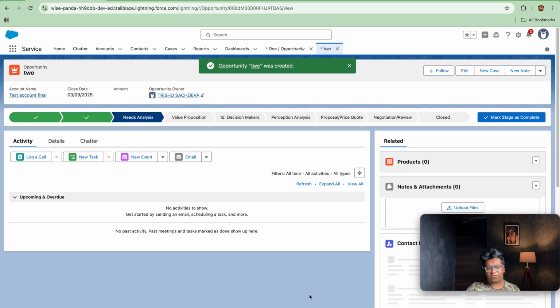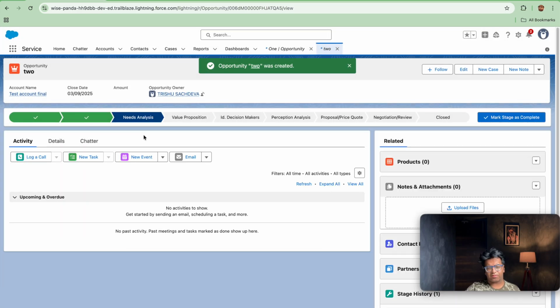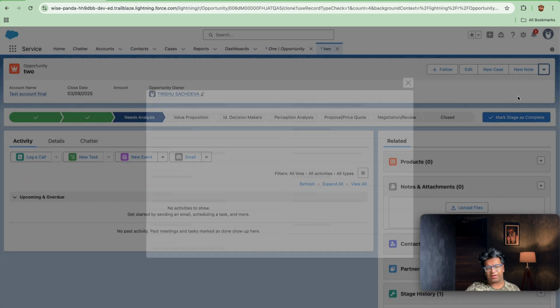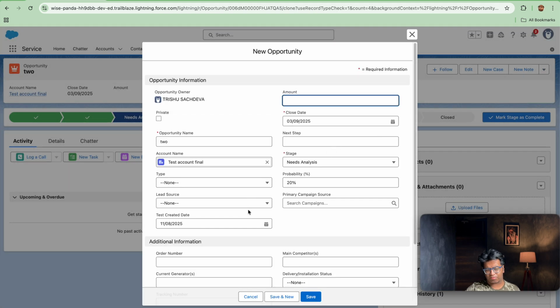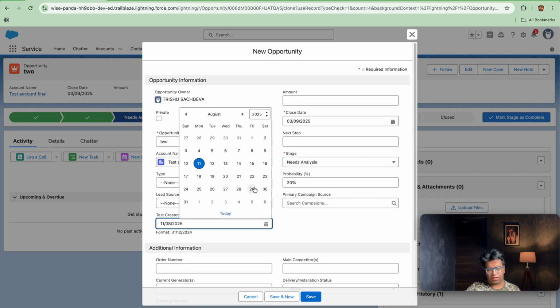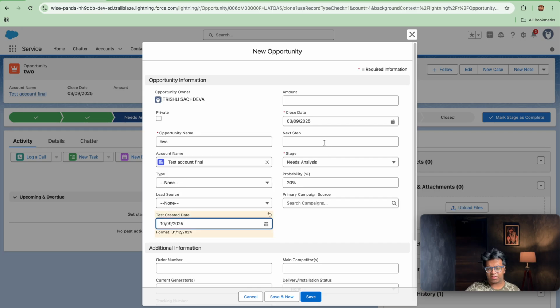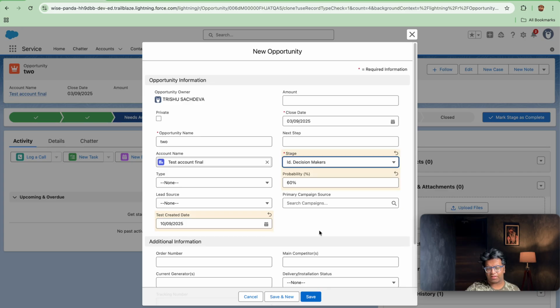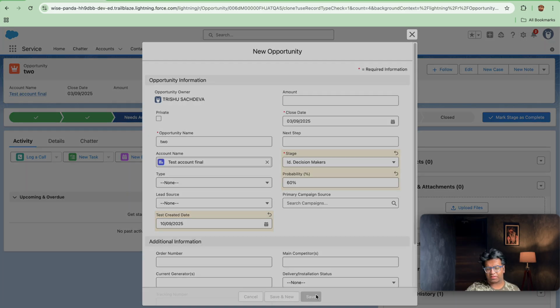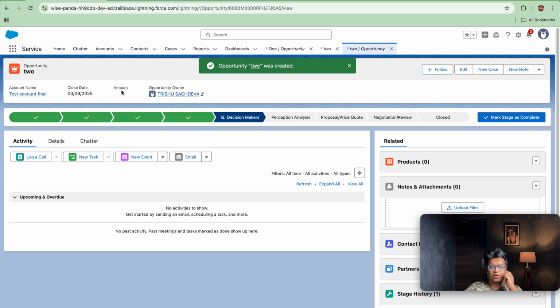I'm setting it for all dates, and let's make one more opportunity for last week as well. So instead of August, we will be creating it for 10th September, so it is less than 30 days. Let's set this as Id. Decision Makers. So we have 3 opportunities here, and all 3 are not closed.